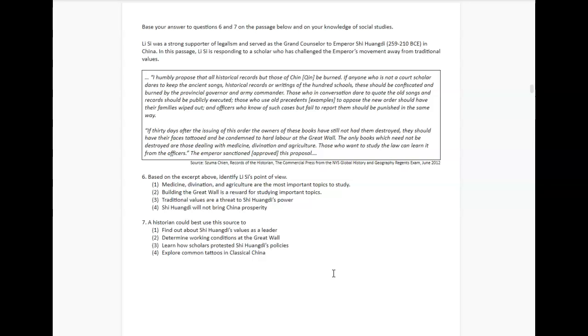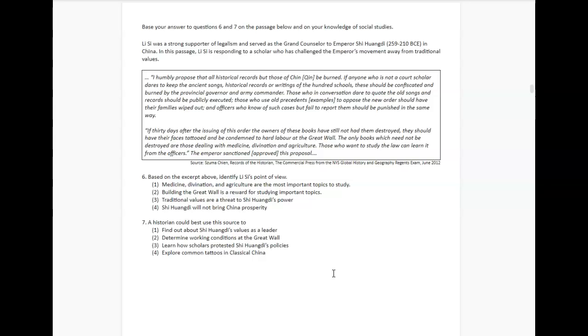I humbly propose that all historic records but those of the Qin be burned. If anyone who is not a court scholar dares to keep the ancient songs, historical records, or writings of the 100 schools, these should be confiscated and burned by the provincial governor and army commander. Those who in conversation dare to quote the old songs and records should be publicly executed, and those who use precedents or examples to oppose the new order should have their families wiped out. And officers who know of such cases but fail to report them should be punished in the same way.